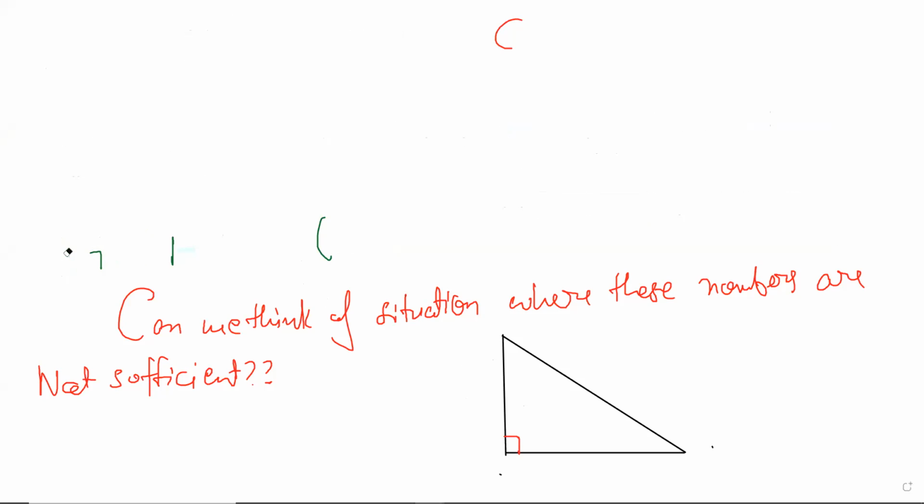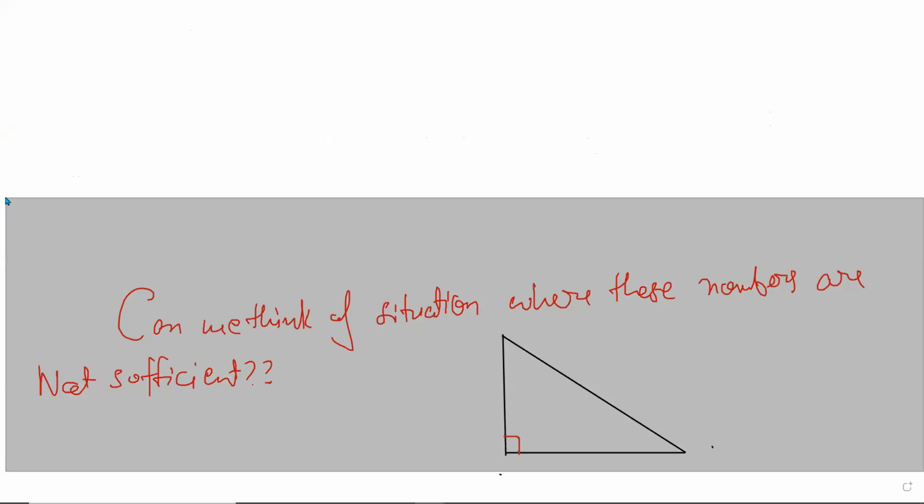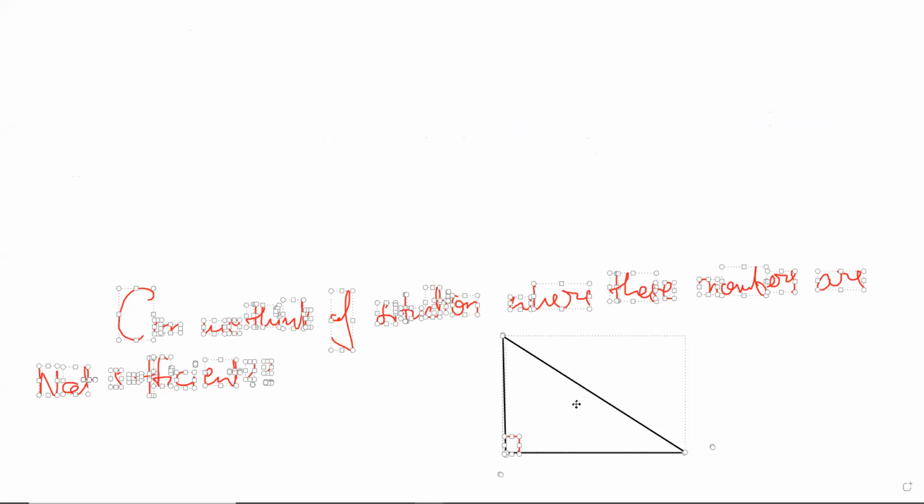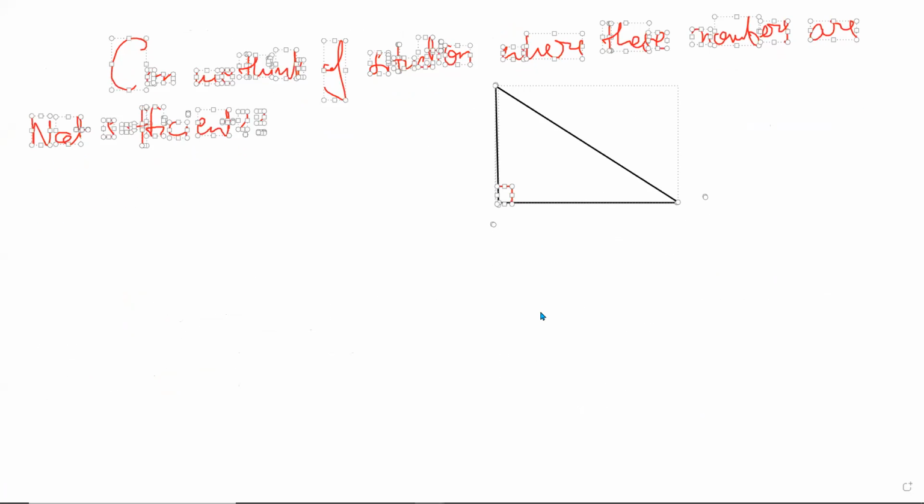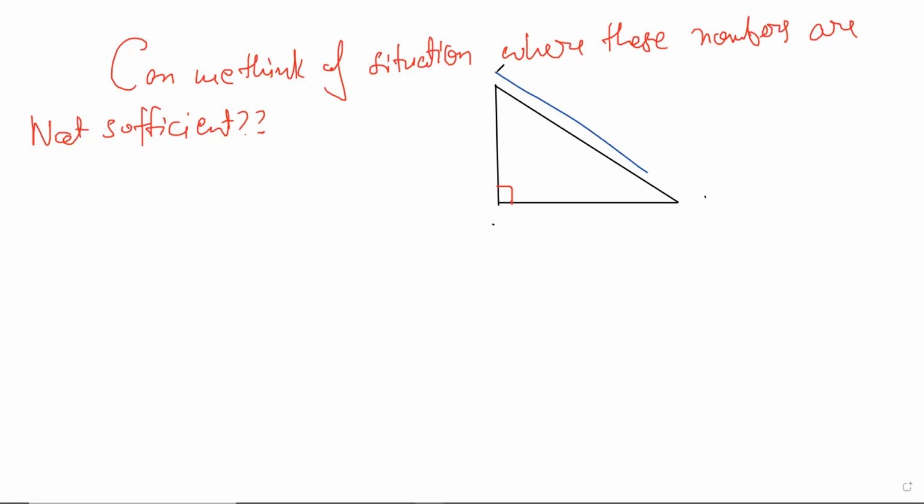Right. So by the way, all of you know the Pythagoras theorem: a square plus b square equals c square. The height square plus the base square equals the square of the hypotenuse. Right. So let me just say that once. If this is a and this is b and this is c, then c square is a square plus b square. I suppose you people know this. All right. Okay, good.